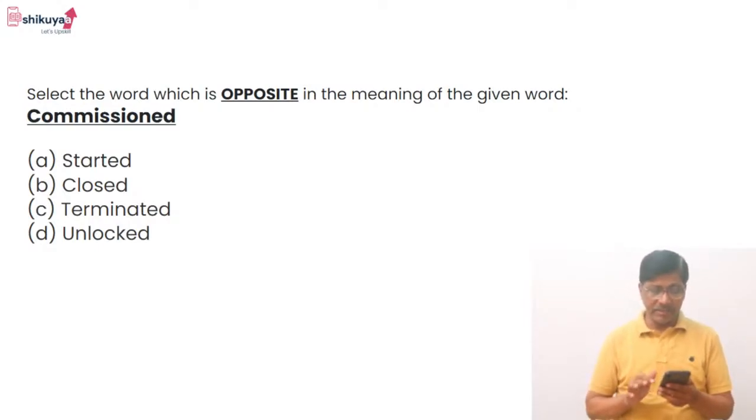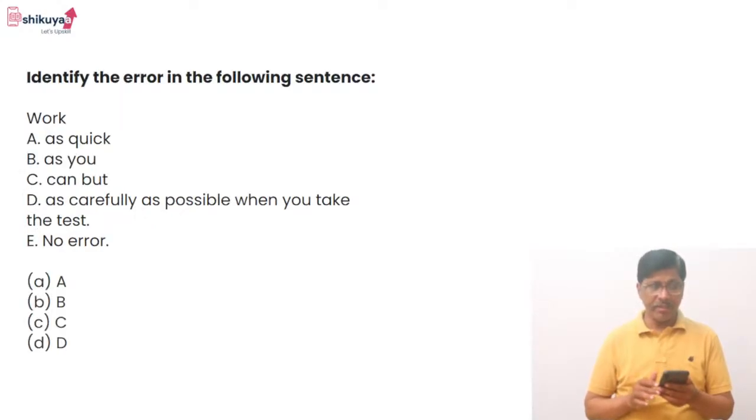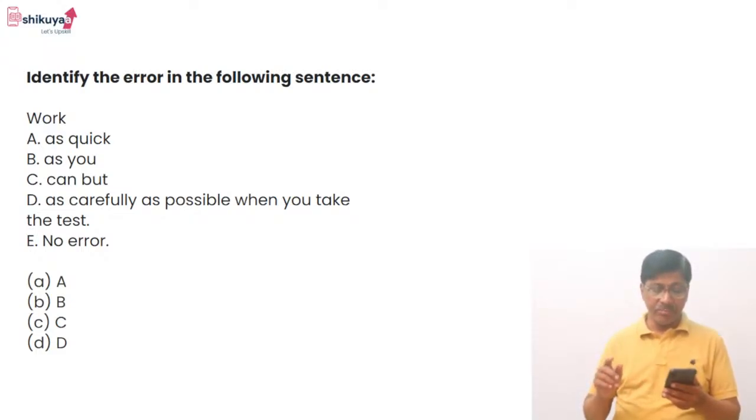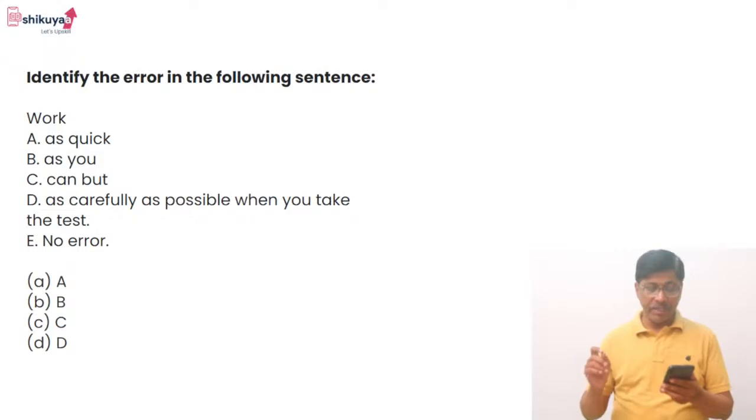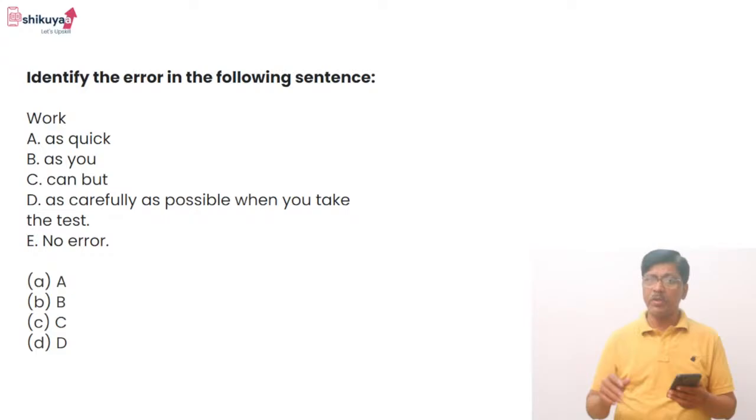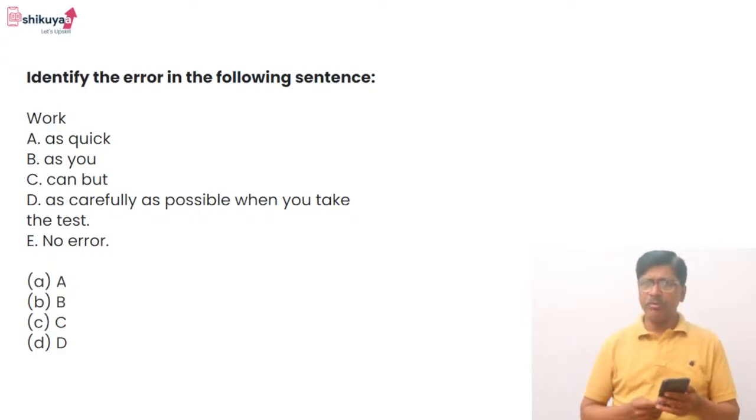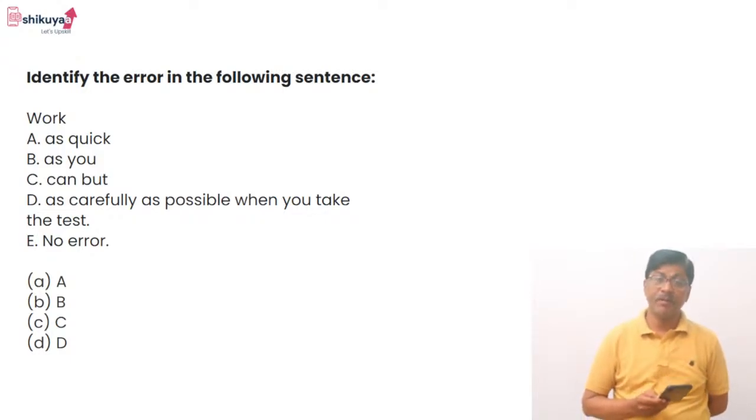The next slide is identify the error in the following sentence. What is the sentence? Work as quick as you can, but as carefully as possible when you take the test. And option E is no error. If there is no error in the sentence, we will go for option E. But do you think there is an error? Where is the error?